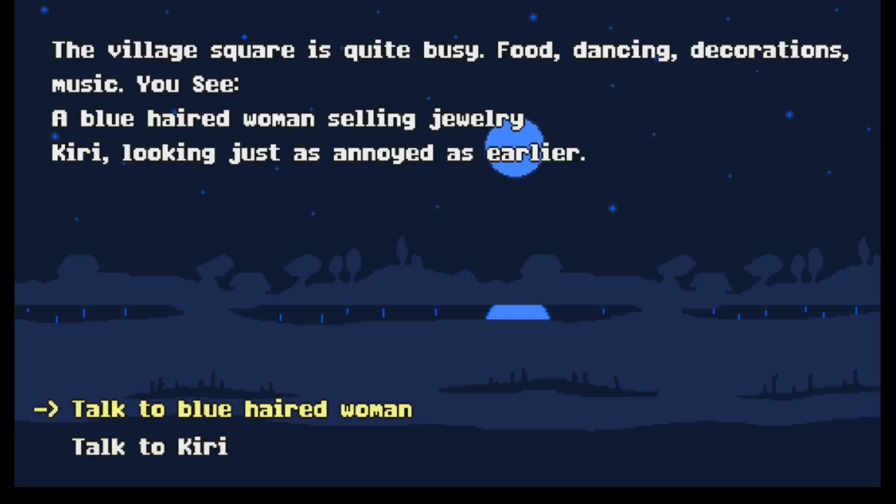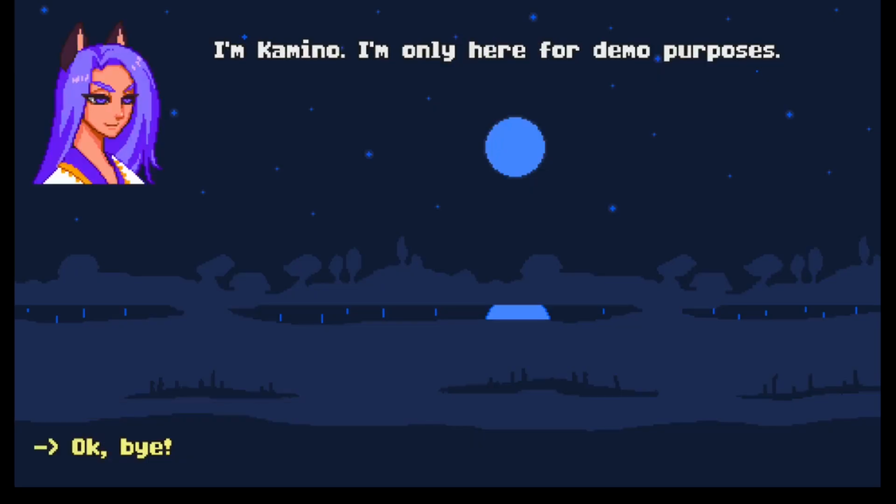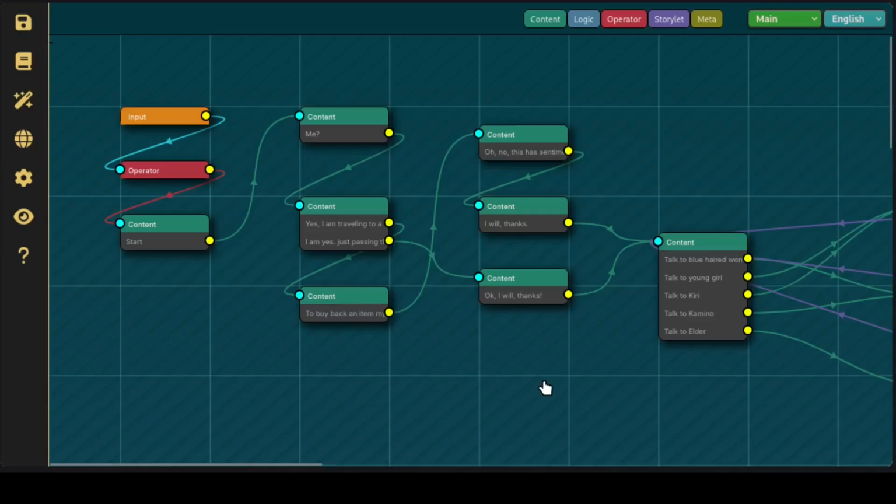And yeah, it goes back here. The blue-haired woman is Camino, in case you were wondering, and she's just here for demo purposes. Okay, bye. So yeah, let's see how it works. This is the story that we were just looking at.